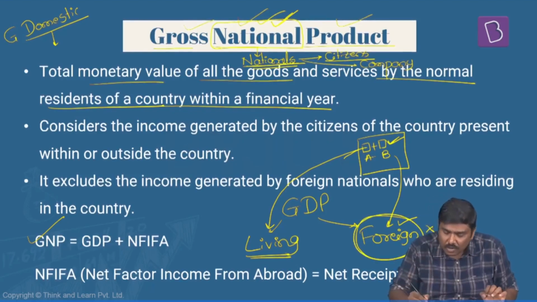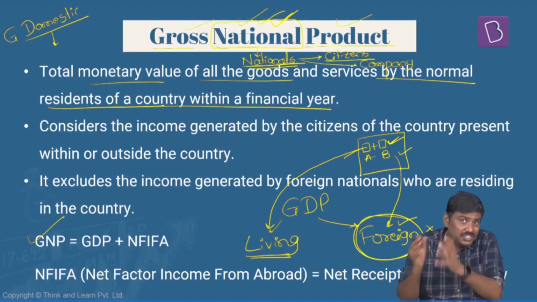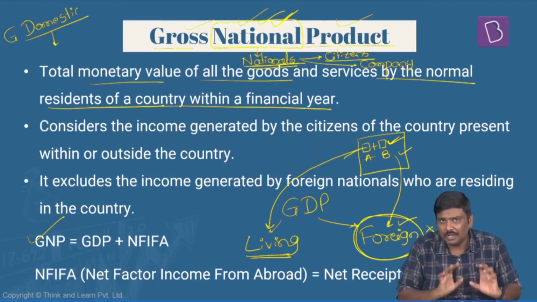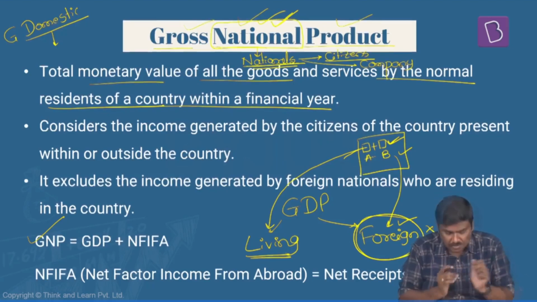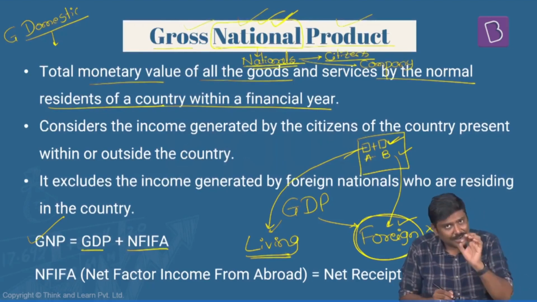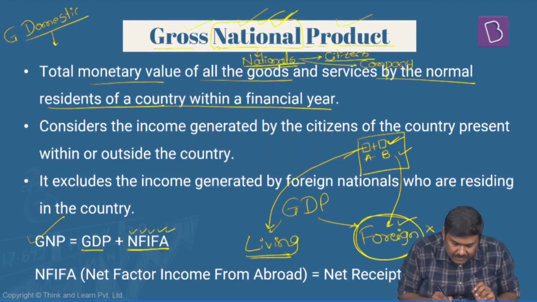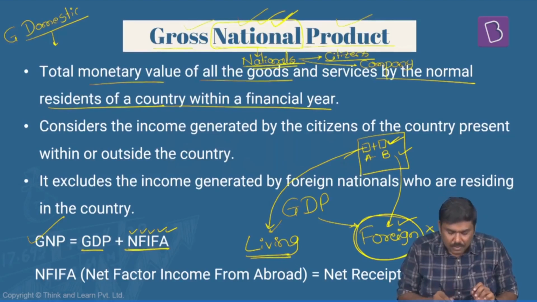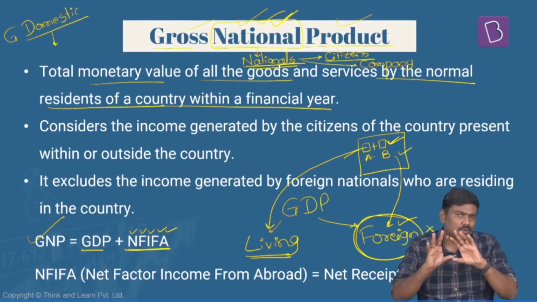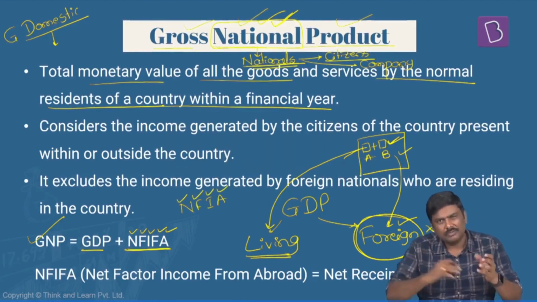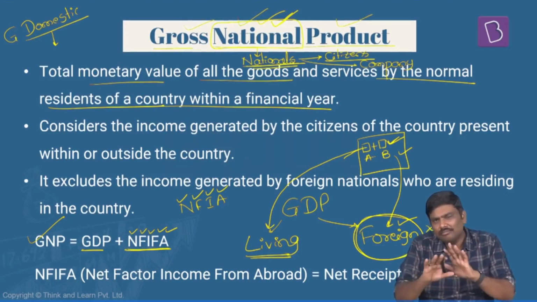So understand this: we already know the concept of GDP. Using GDP, we'll calculate GNP. Now what is the adjustment done here? GDP plus NFIFA. I'll elaborate on this, so follow this very carefully. NFIFA stands for Net Factor Income from Abroad. I'm using the acronym NFIFA, but some of the books will simply write it as NFIA. That is the net factor income from abroad itself. Either NFIFA or NFIA, don't get confused.